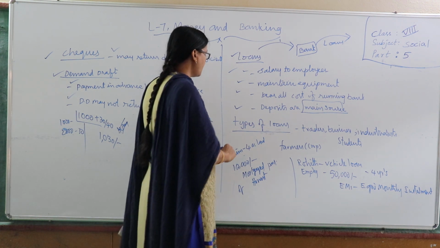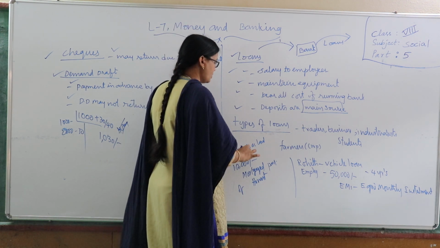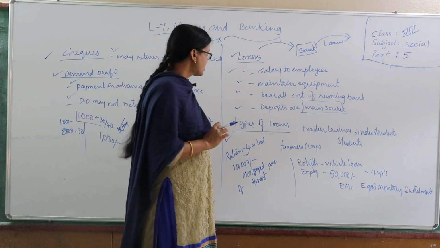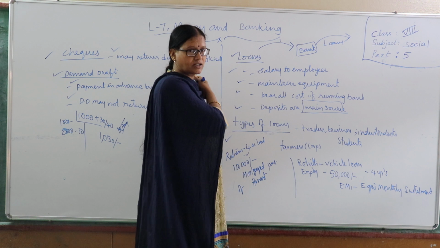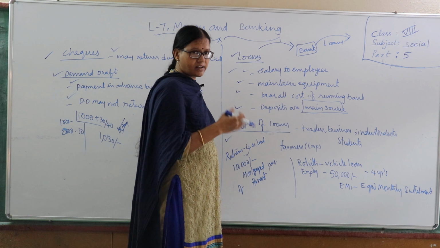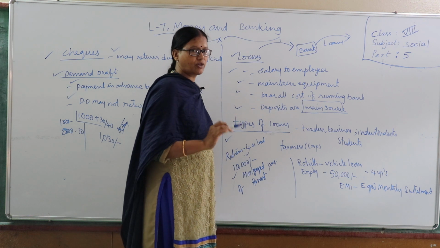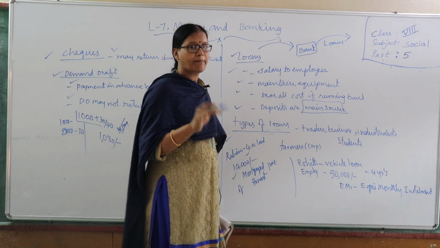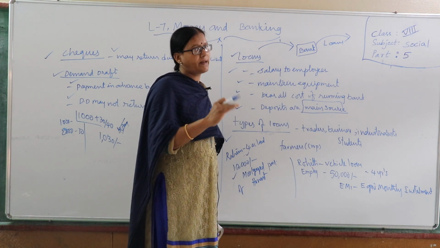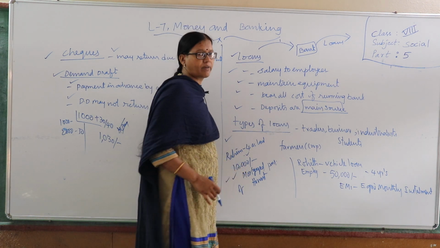For example, Rahim has 4 acres of land. He needs a loan of 10,000 for buying fertilizers and seeds for his crop. He can't keep the papers of 4 acres of land in the bank for only 10,000 rupees. The land cost is very high. So at that time he will give a mortgage bond, saying, okay, I will repay this 10,000 after harvesting my crop. After the production of the crop, he will sell that crop and repay the bank loan. So on that mortgage, he will borrow the loan from the bank.